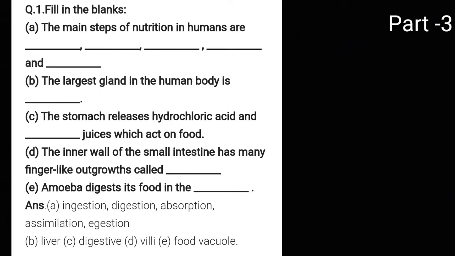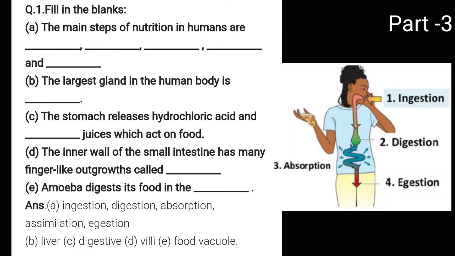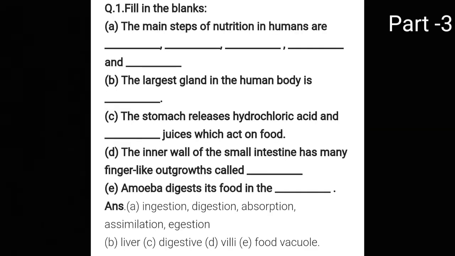We have already discussed ingestion. First is your ingestion, that is how the food enters into your mouth. After ingestion, digestion takes place in the stomach. After digestion, absorption will take place in the intestine, and assimilation, then followed by egestion of waste materials. So your main steps of nutrition will be ingestion, digestion, absorption, assimilation and egestion.